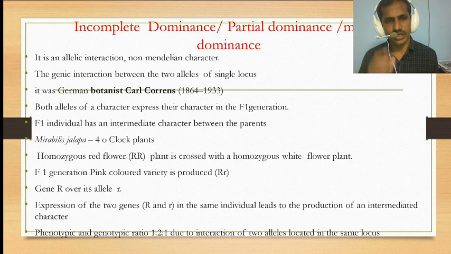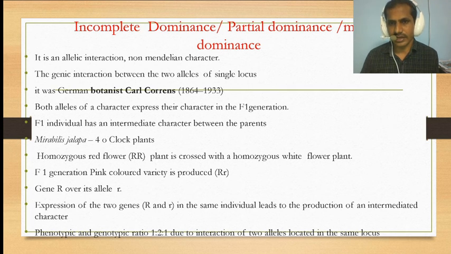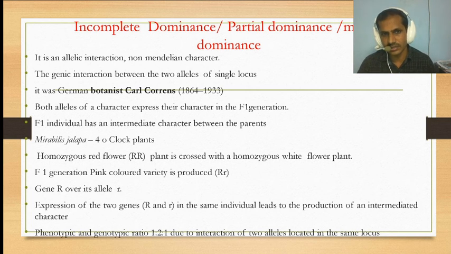Hi friends, today we are going to discuss incomplete dominance, or partial dominance. Another name is mosaic dominance. So it has three names: incomplete dominance, partial dominance or mosaic dominance. It is an allelic interaction, and it is also a non-Mendelian character. It is the gene interaction between two alleles of a single locus.